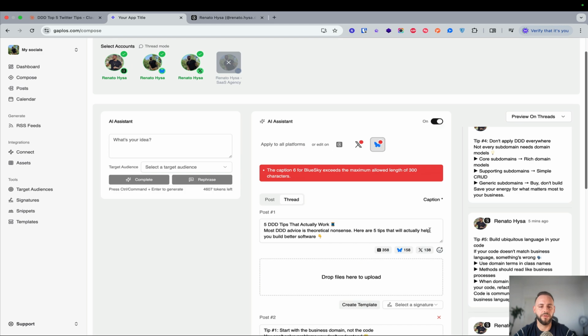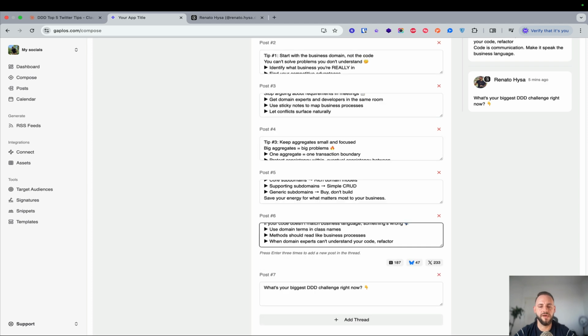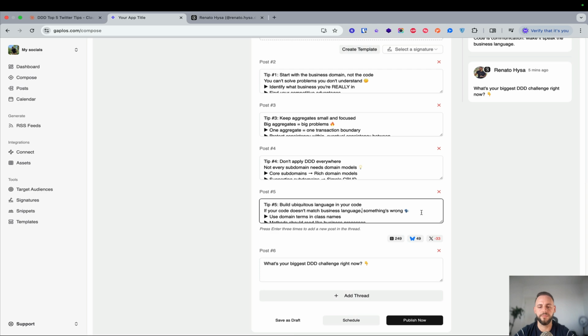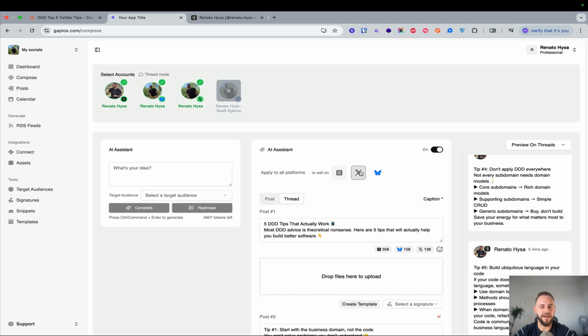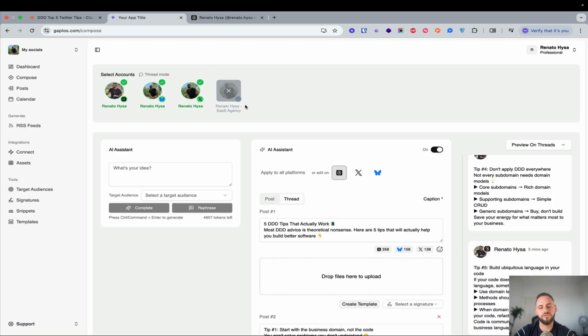And then what is the next one? So for Blue Sky is caption 6. So let me remove this part of the text, and then for Twitter we have number 5, which is a problem, so I will just remove that one. And now we don't have issues anymore, and for each platform it will display differently. So for Threads it will display exactly as Cloudy suggested us, but for Twitter and for Blue Sky we removed some text to make it compatible with the character limit.